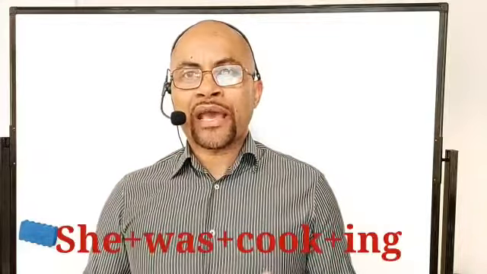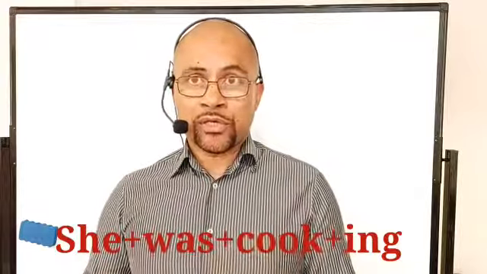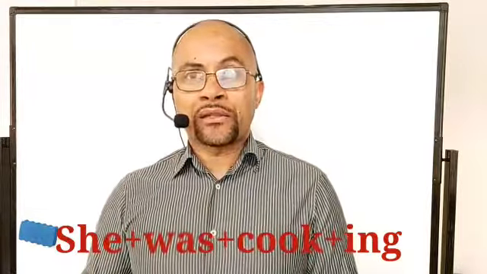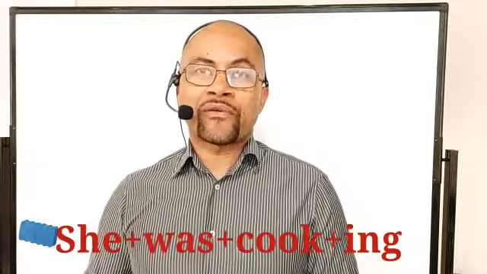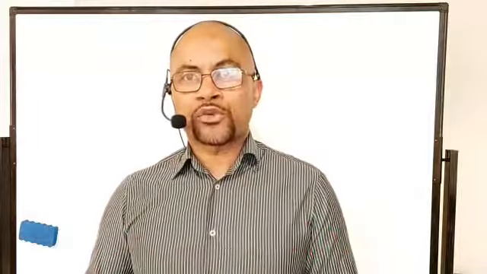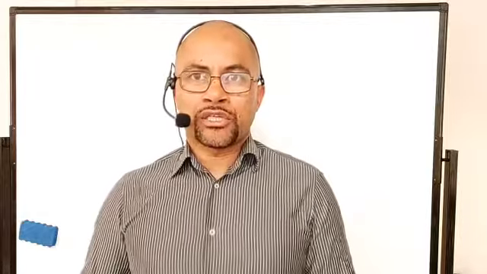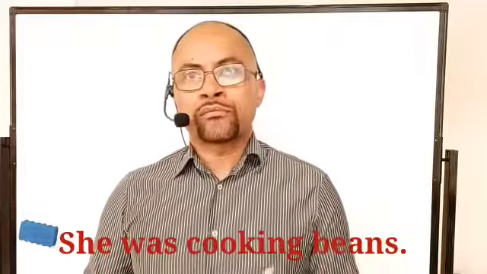And then we have the main verb, for example, cook. And then together with the main verb, we have the ing form. So the sentence would be, she was cooking beans.